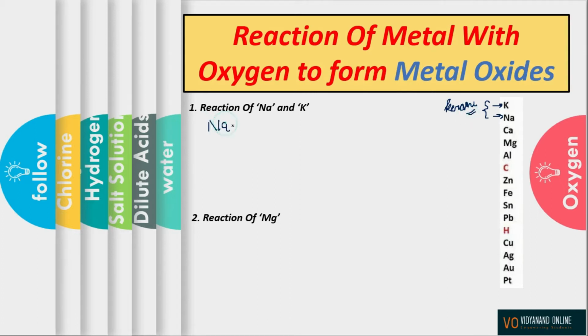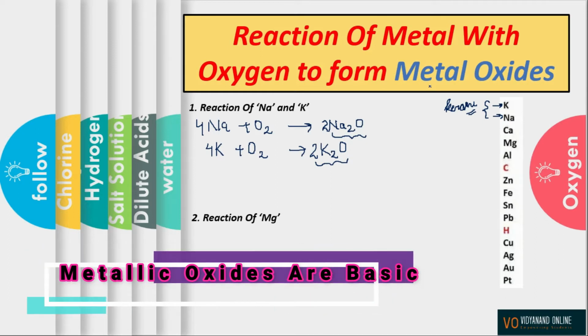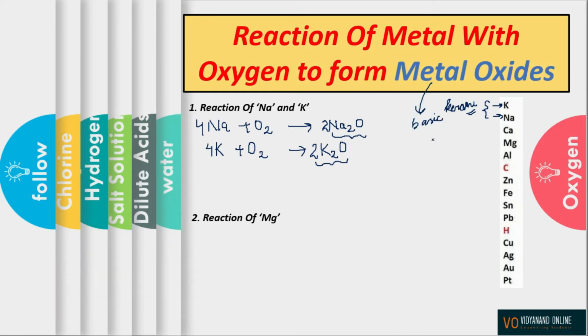Sodium, when it reacts with oxygen, will form sodium oxide, Na2O. Now to balance it, I need to put 4 here and then 2 here. If I talk about potassium, when potassium reacts with oxygen, it forms potassium oxide, which is K2O. In order to balance it, I'll put 4 here and 2 here. Now let me tell you that these oxides are basic in nature. In fact, every metallic oxide is basic in nature. However, there is one exception which I am going to tell just now.